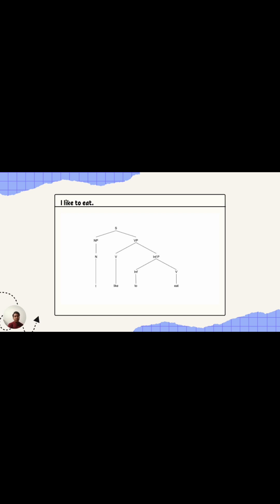And first thing first, when you are drawing a tree diagram, we start with sentence and branch it to two branches, which is the NP, noun phrase, and the VP, verb phrase. Noun phrase starts with the N, which is I, and verb phrase will be divided to verb and infinitive phrase, which is to eat. The verb is like, and the infinitive phrase is divided into infinitive and verb. The infinitive is to, and the verb is eat. So that's for the first sentence.